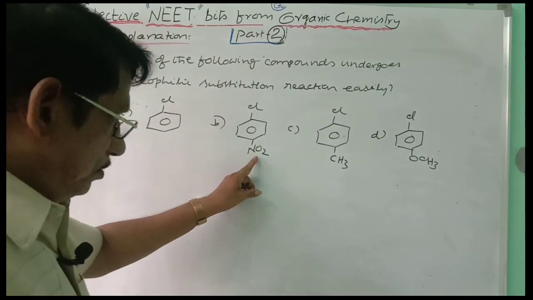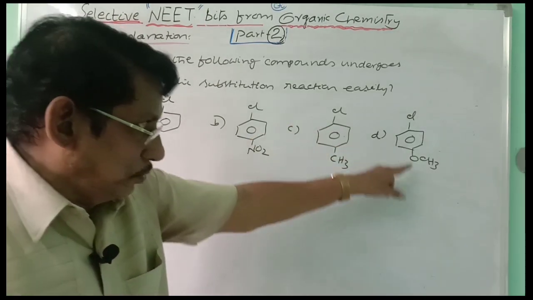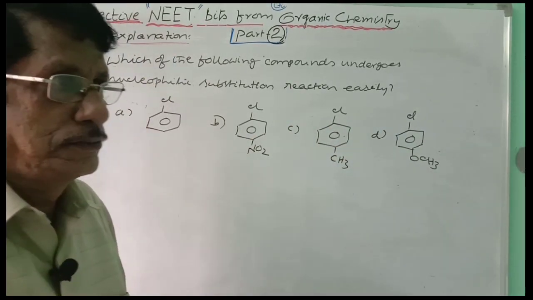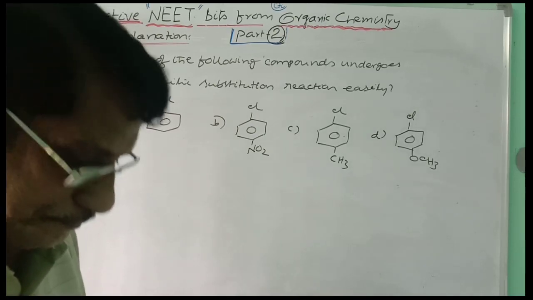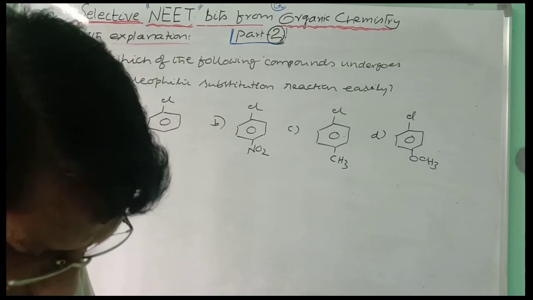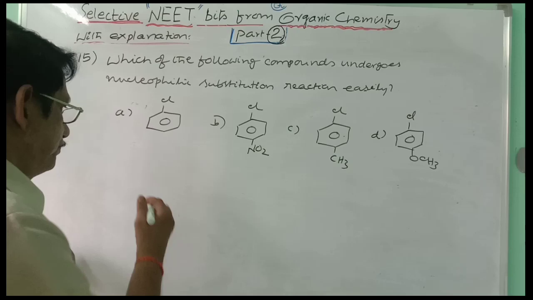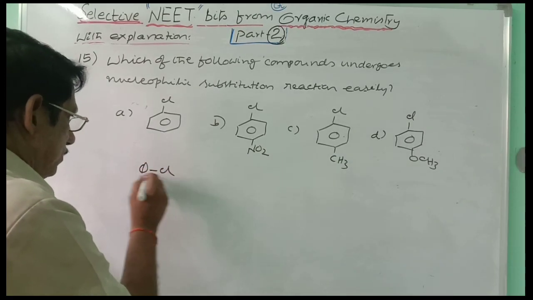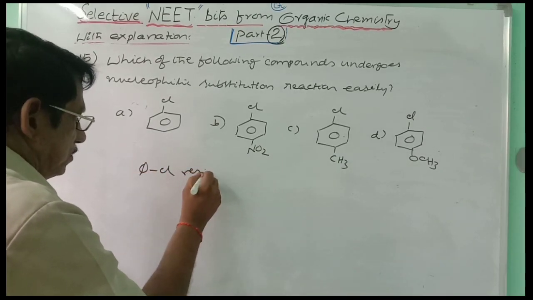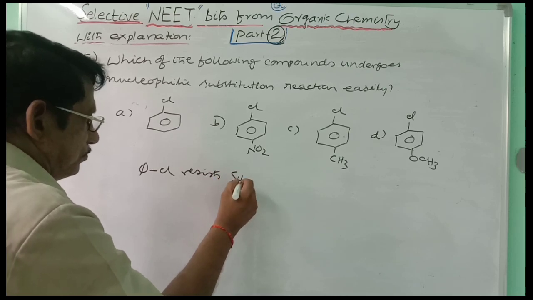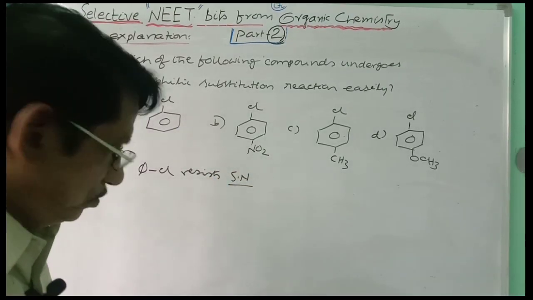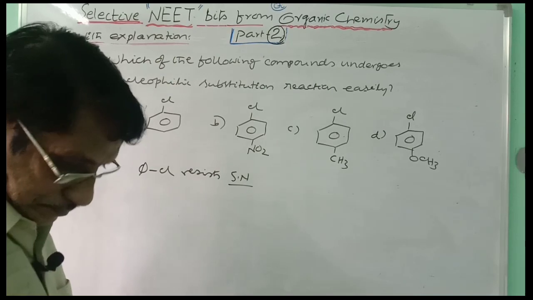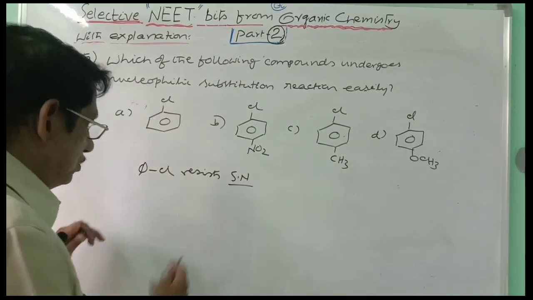Chlorobenzene, para-nitrochlorobenzene, para-chlorotoluene, para-chloroanisole. Four compounds are given. First, let us study chlorobenzene. Chlorobenzene resists nucleophilic substitution, SN, substitution nucleophilic. Why? Because here the Cl group